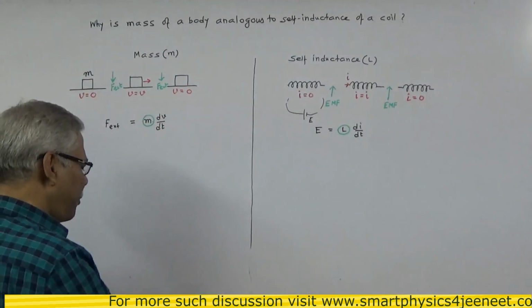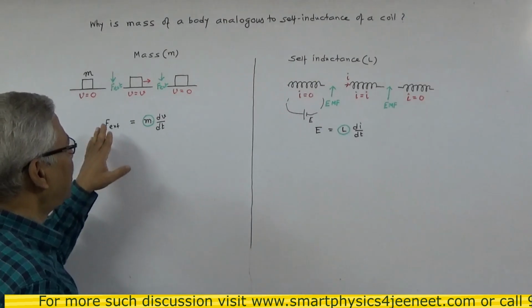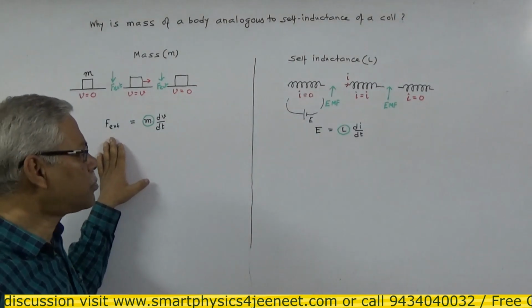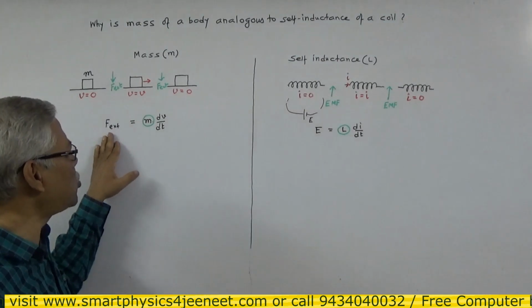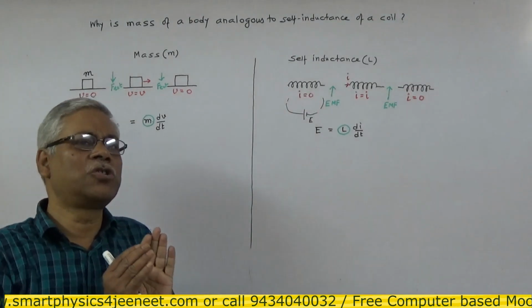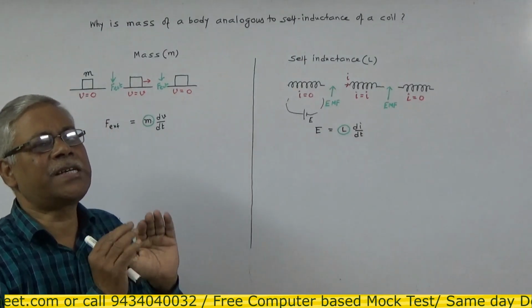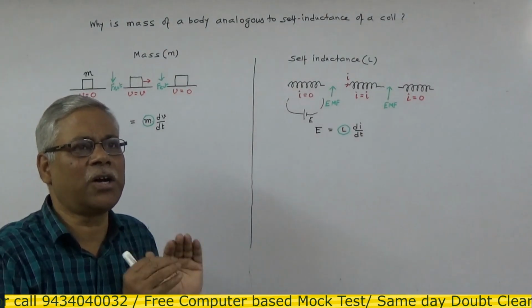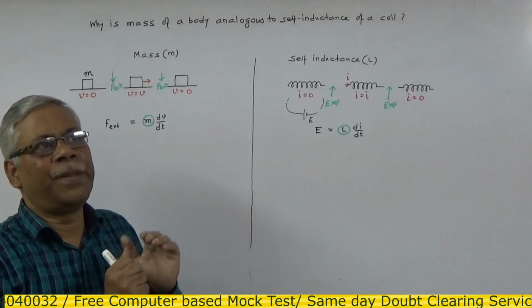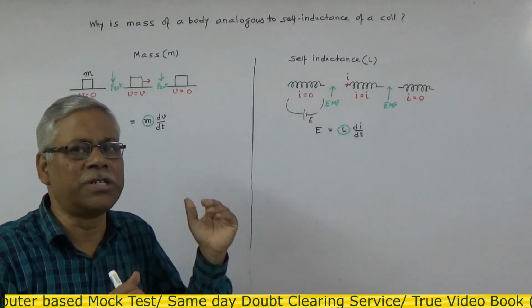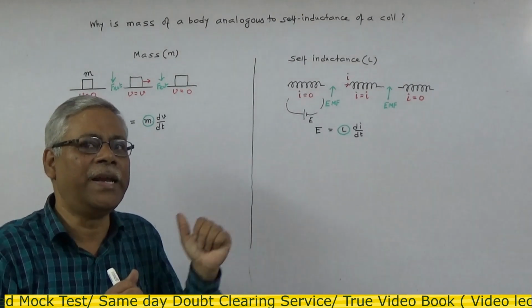Now, when this external force acts on the body, external force does work on the body, and it loads the body with energy.